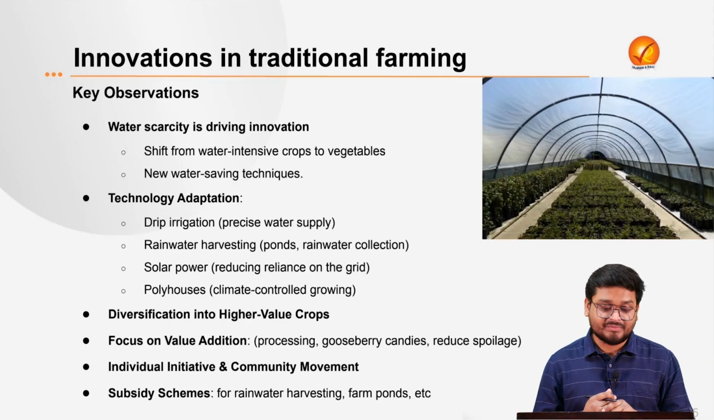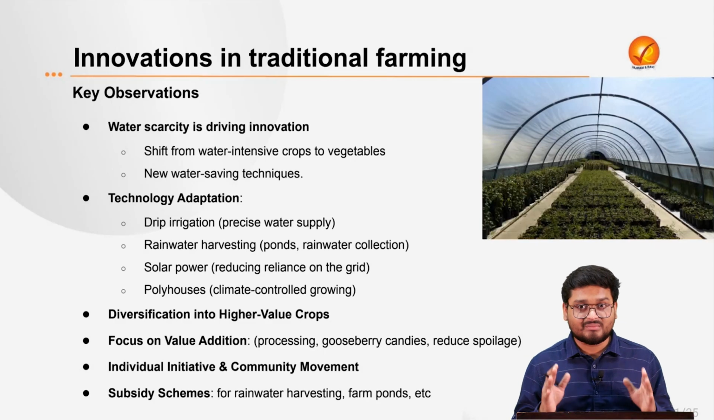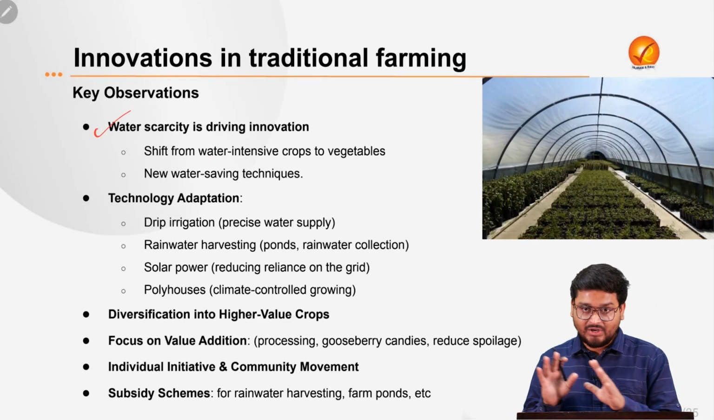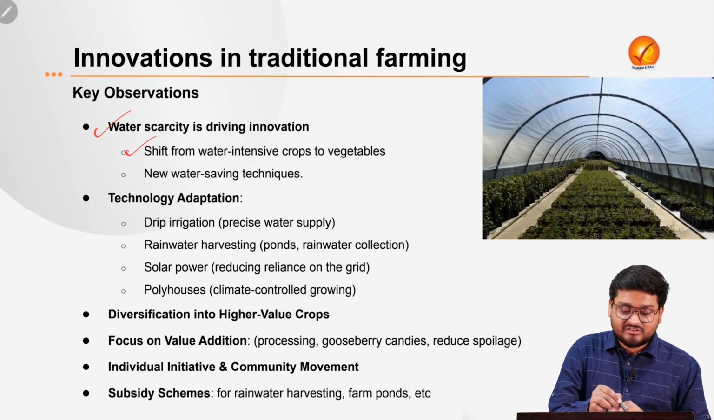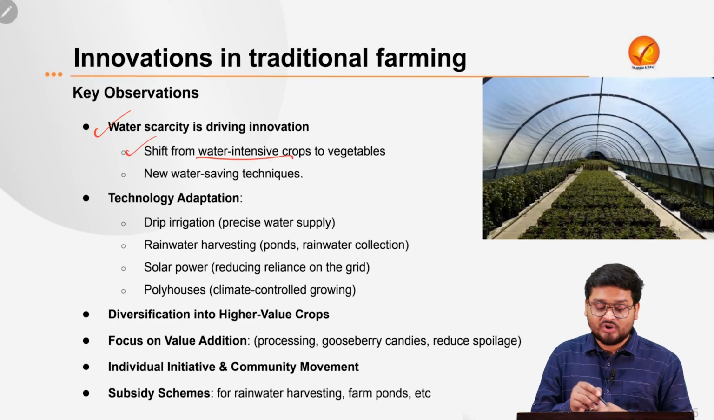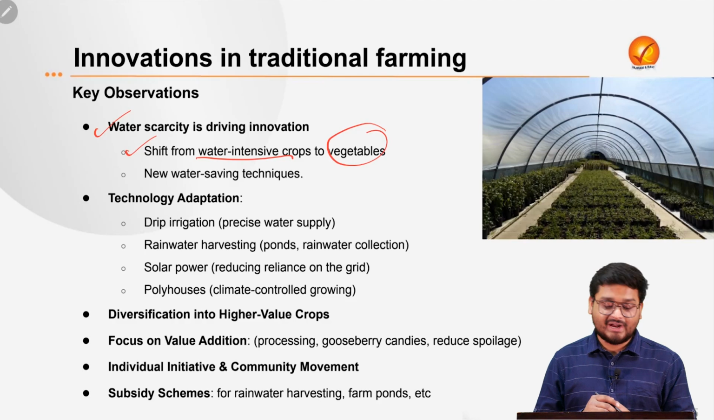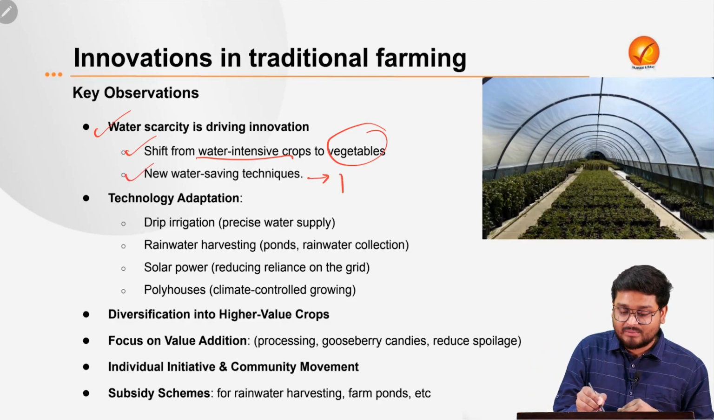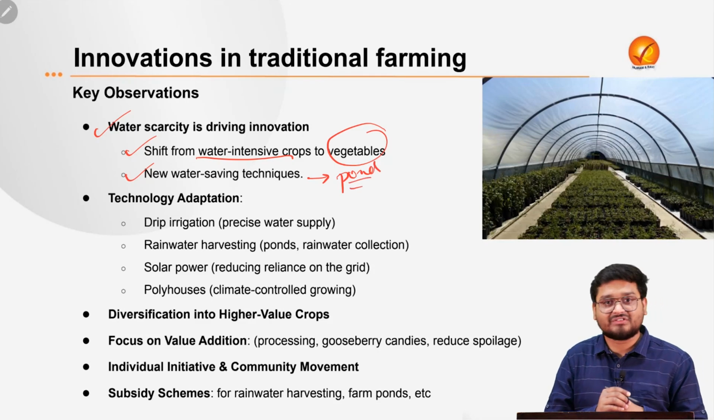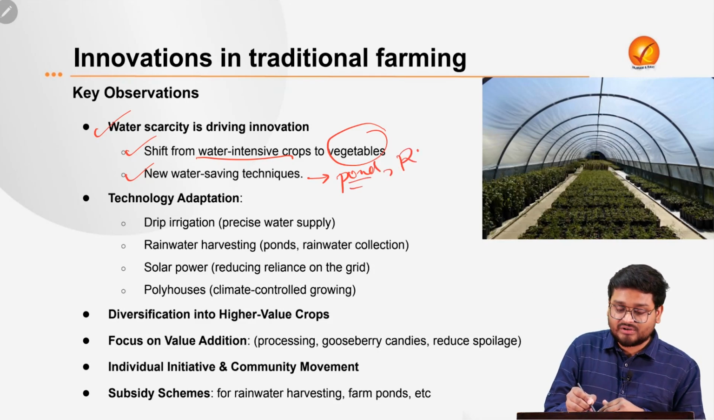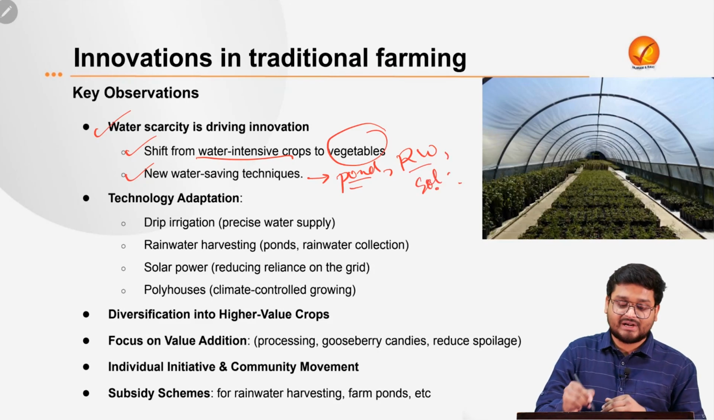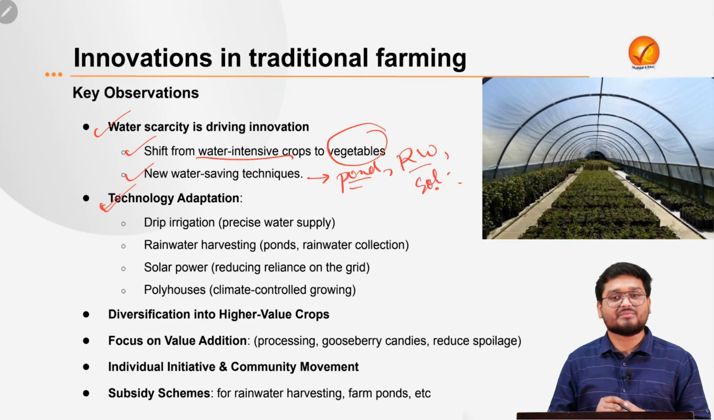So some key observation is that the farmers all across the country, they can turn water scarcity into innovation by actually shifting away from water intensive crops to vegetable cultivation. Right? They can also adopt new water saving technologies, such as building more and more ponds in regional areas. They can also conserve water using rainwater harvesting. They can also use solar pumps regarding the same, and that is where the technology also comes in.